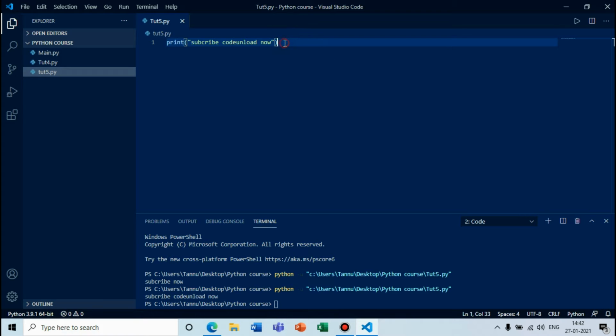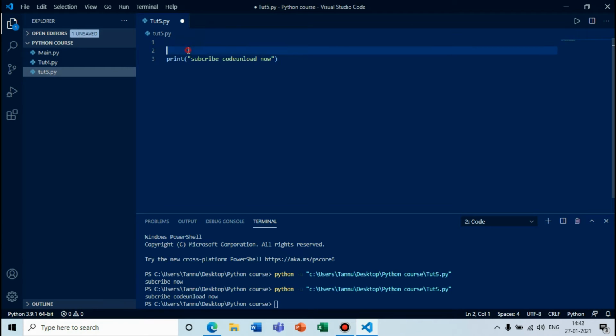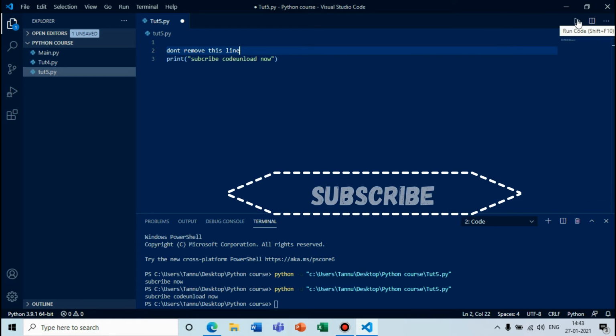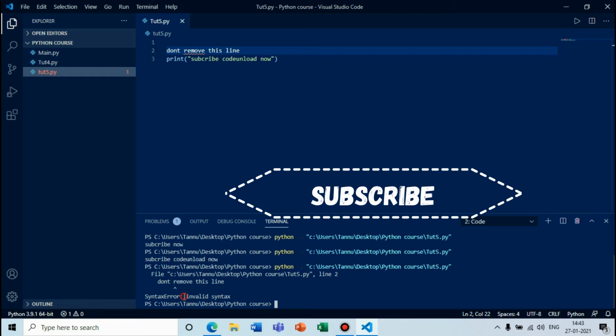Now if you are working with two or more people on this program, and you have done your programming and you have to leave, and other people have to keep working on this program, you have to tell them not to remove this line. So basically you will write here "don't remove this line", and they will read it and get to know that they do not have to remove this line. And if I run this file, it will give us an error because this is not the syntax of a Python program. Let's run it, and you can see here is an error, invalid syntax.